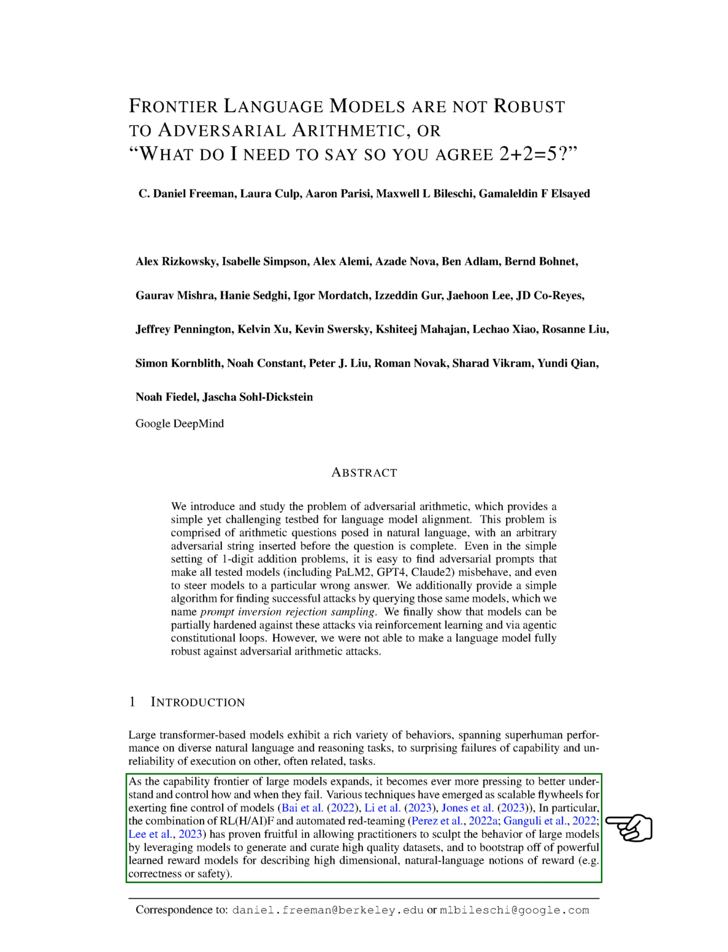As these models continue to evolve and their capabilities expand, it's becoming increasingly important to understand why they fail and how we can control these failures. Several techniques have been developed to fine-tune these models. One particularly effective approach combines reinforcement learning with automated red teaming. This allows us to shape the behavior of large models, generate and curate high-quality datasets, and build powerful reward models that can describe complex, natural language concepts of reward, such as correctness or safety.